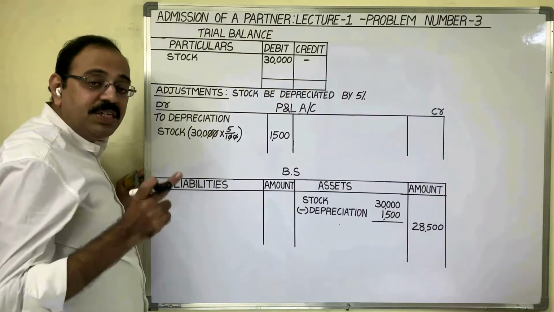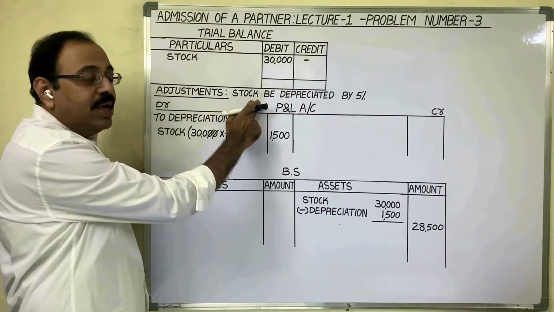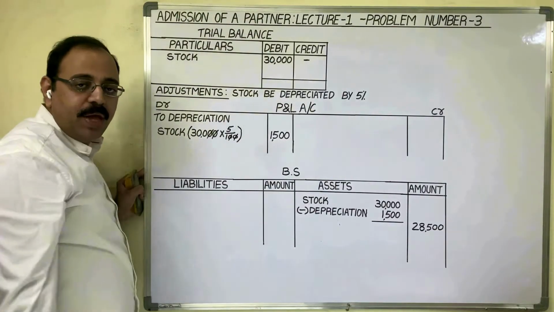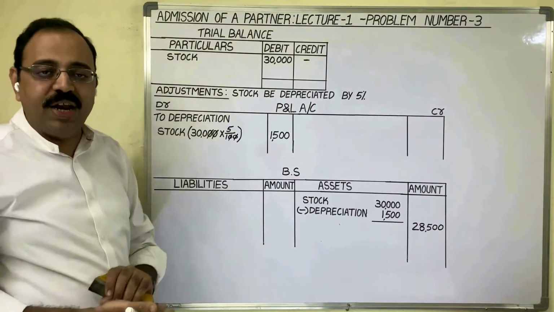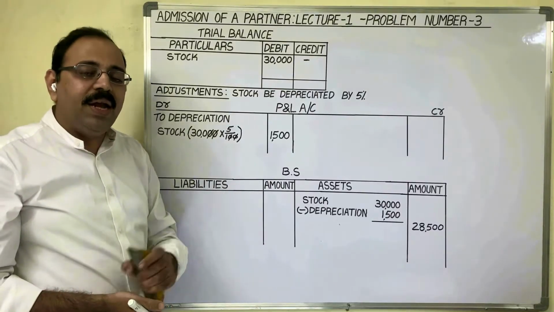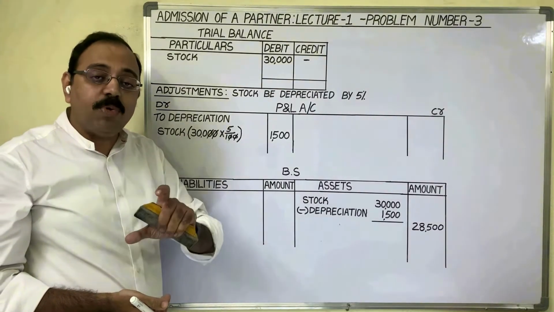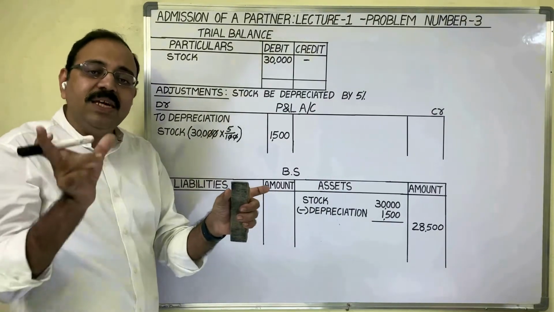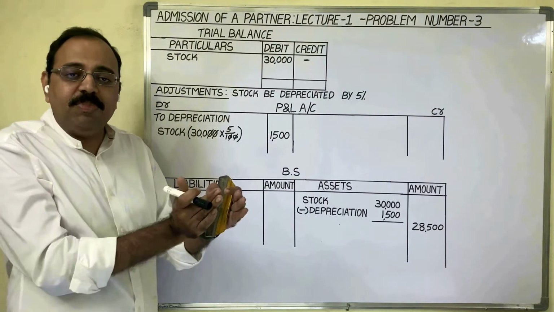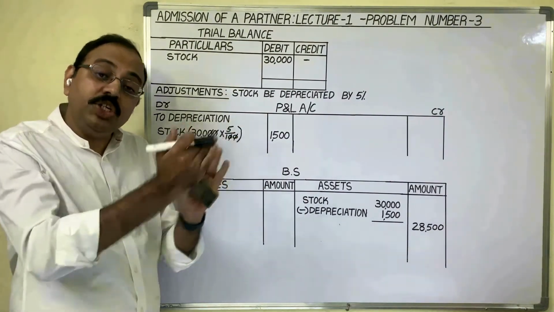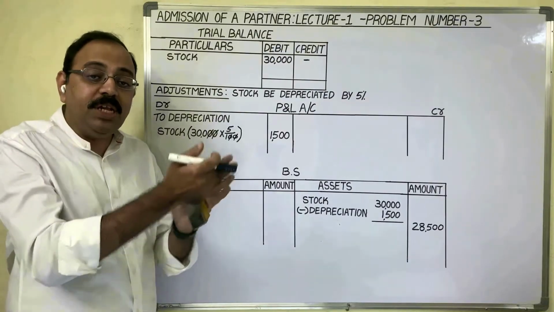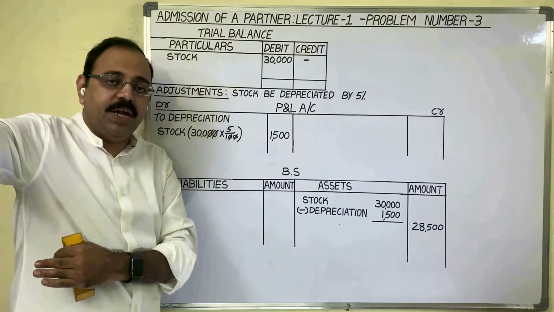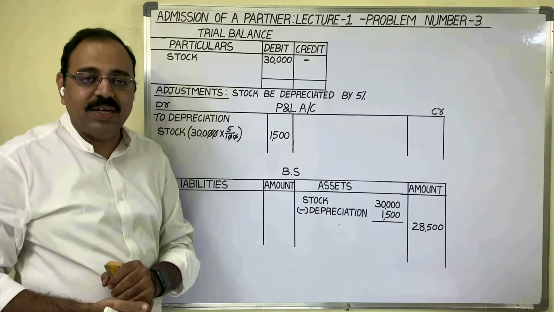But the depreciation adjustment in final accounts and the depreciation adjustment in the admission of a partner topic are totally different. First, observe one point. Depreciation is always provided on fixed assets. Assets are of two types: current assets and fixed assets. A current asset means an asset which is used for a short period. Here a short period means within 1 year. And if any asset is used for a long period, it is known as a fixed asset.